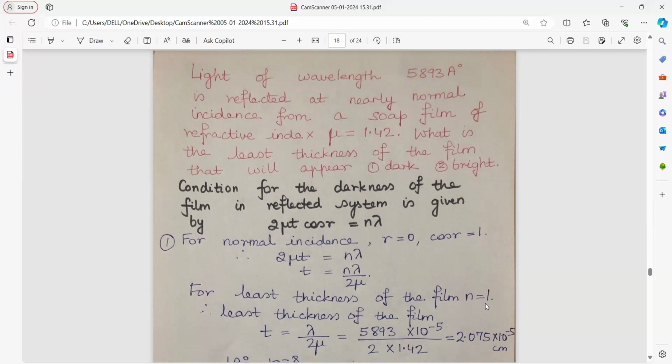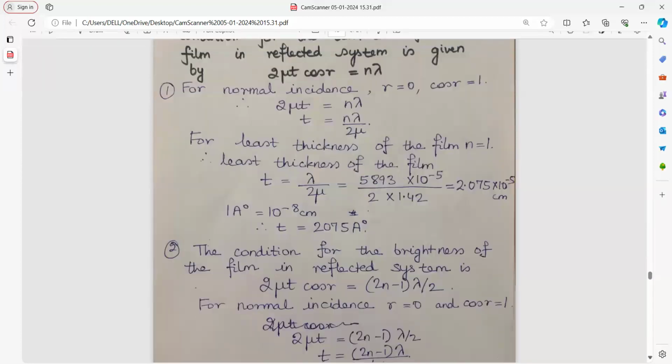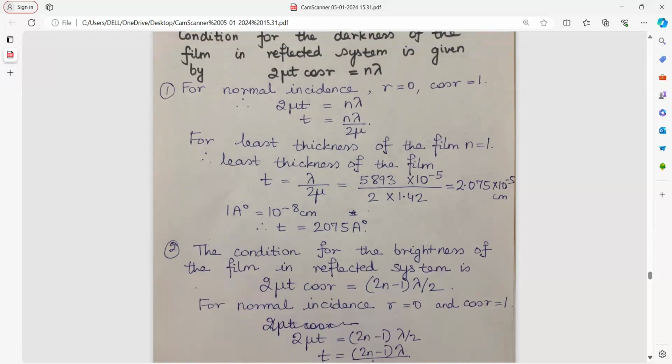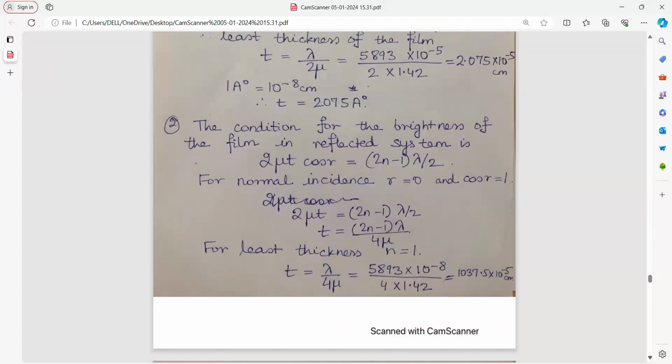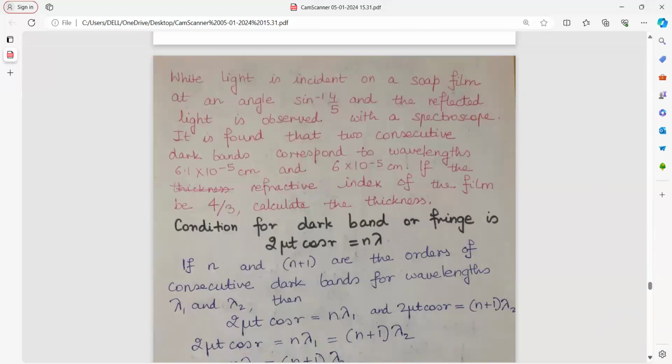Least thickness of the film, n equal to 1, and you get the answer for t. 1 angstrom, 10 to the power of minus 8 centimeters. The condition for brightness of the film in reflected system is 2 mu t cos r equal to (2n minus 1) lambda by 2. Normal incidence, cos r, you put the value and you straight away get the answer.